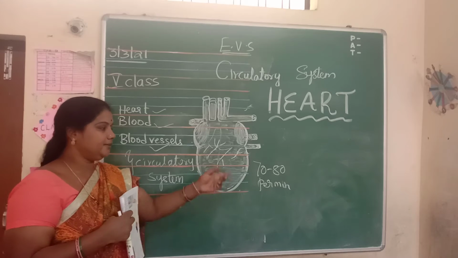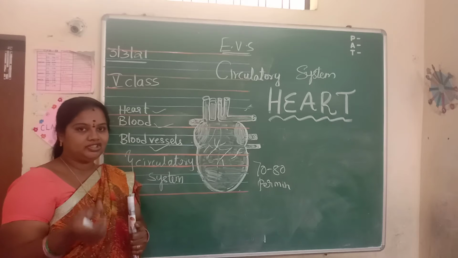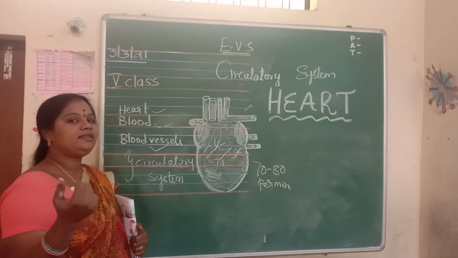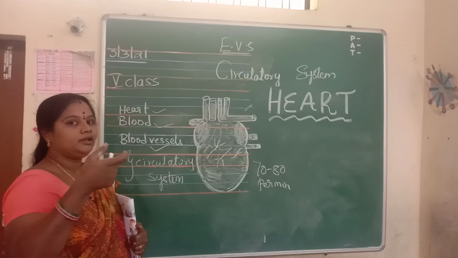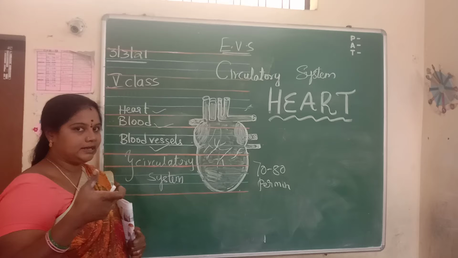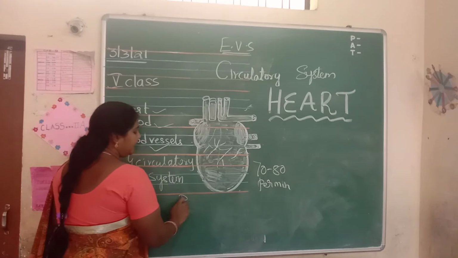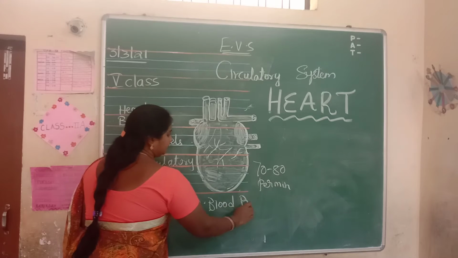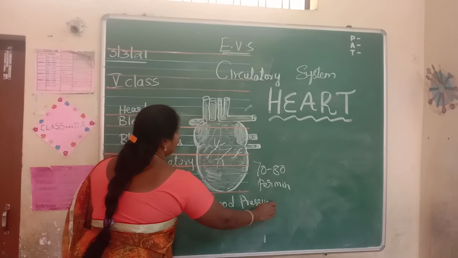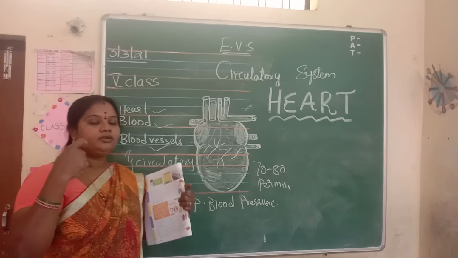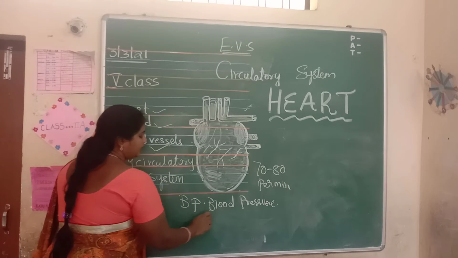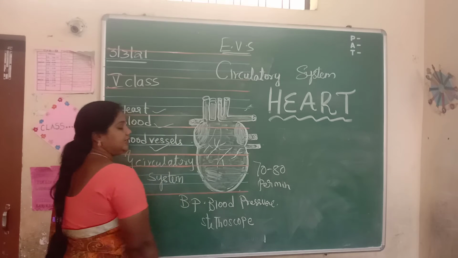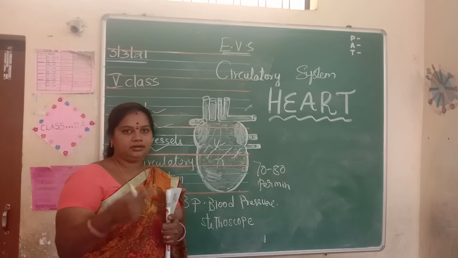How do you know this heartbeat? The blood pressure is checked by what? Sphygmomanometer. The doctors will check the BP, no? BP means blood pressure, and this is checked by the sphygmomanometer. In that we can know the heartbeat. Also they will use the stethoscope to know the heartbeat. With the stethoscope, we can easily know how much it is beating.